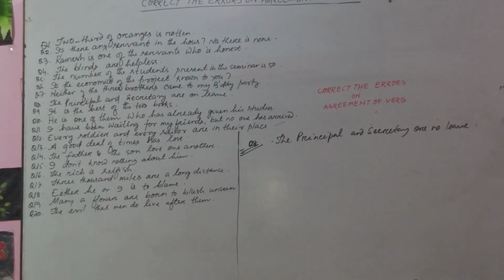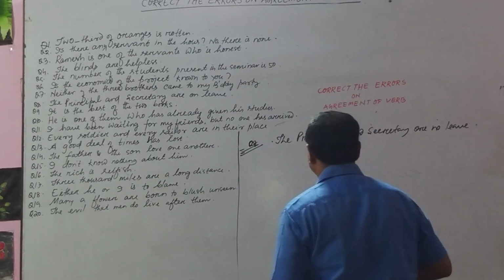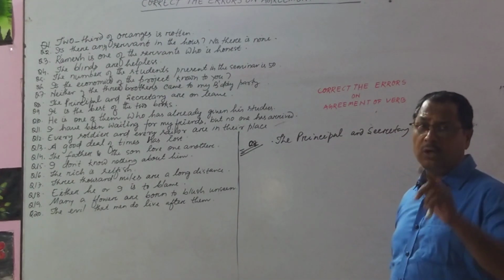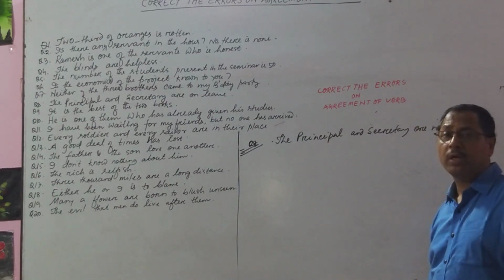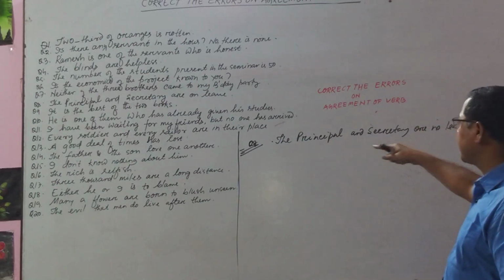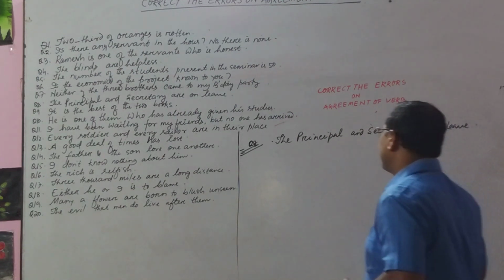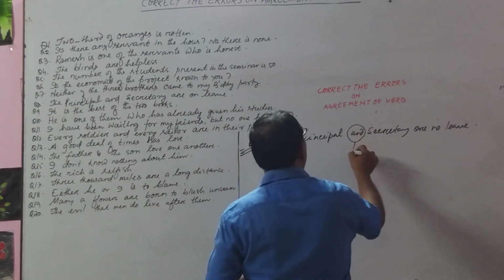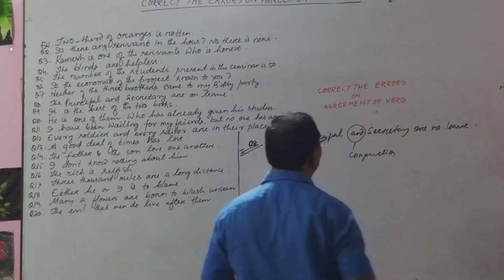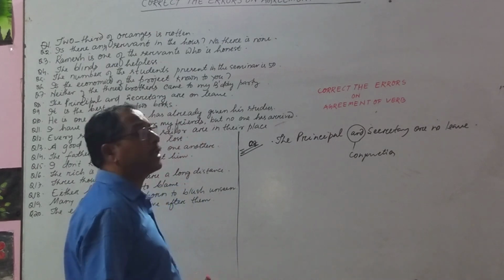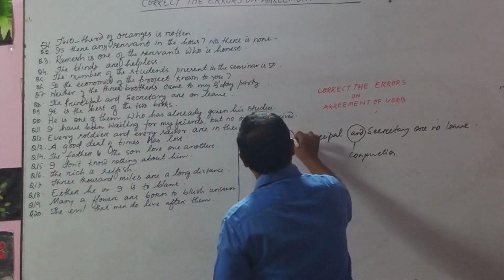Okay? Look at the sentence. You will find rule number 1 and 2. You will get the answer by applying rule number 1 or 2, which you have already been taught. Look here. Here and is the conjunction. It is the coordinating conjunction, you know. The principal and secretary. And you will find a special indication here.